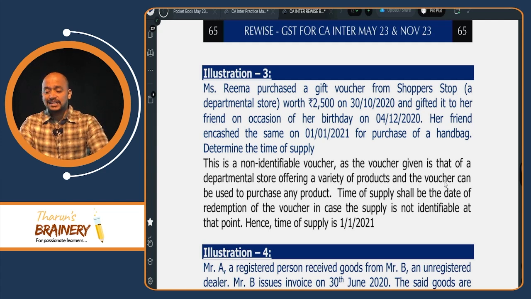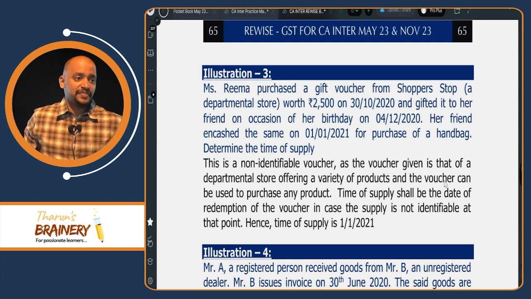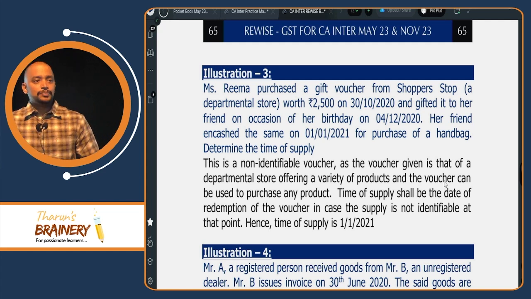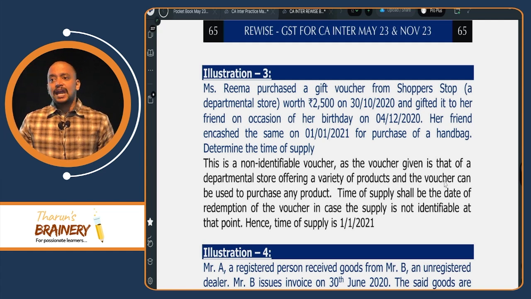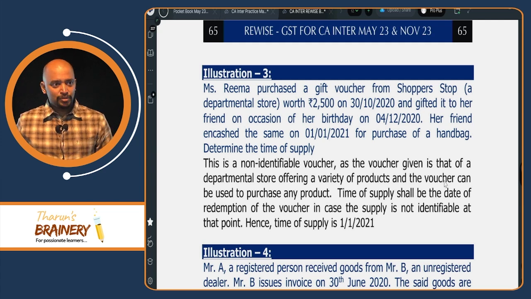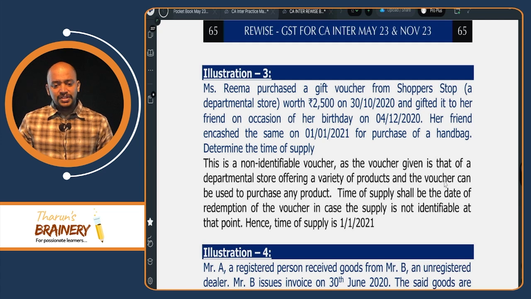Now tell me, is it an identifiable voucher or non-identifiable voucher? Non-identifiable voucher. What will be taken as the time of supply in case of non-identifiable voucher? At the time of redemption. What is the date of redemption of this voucher?